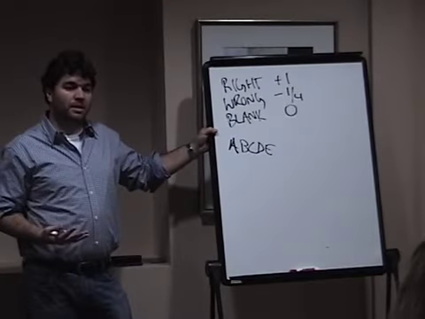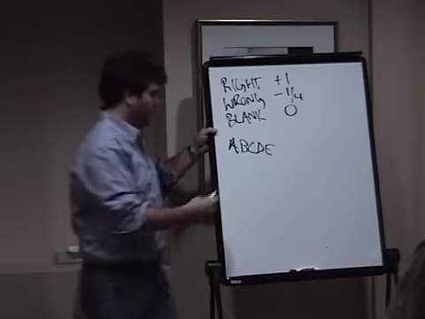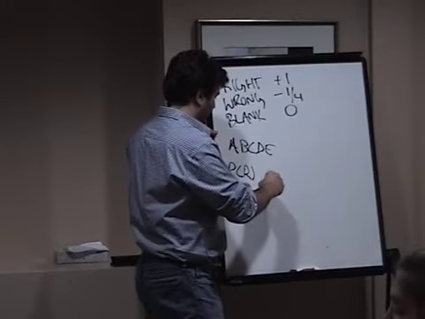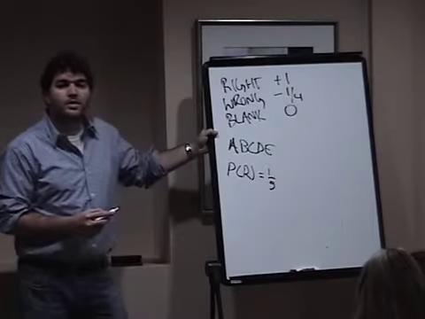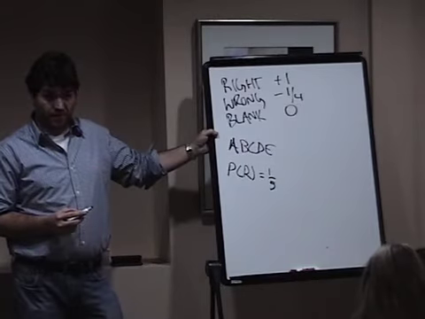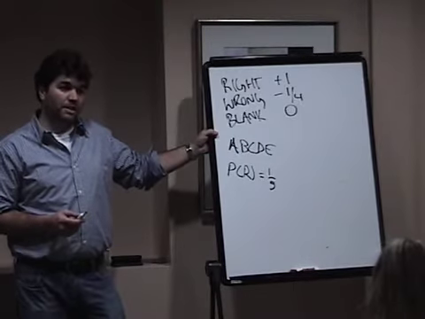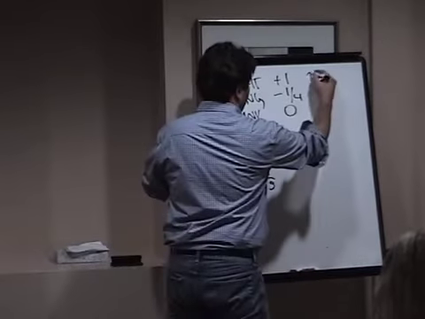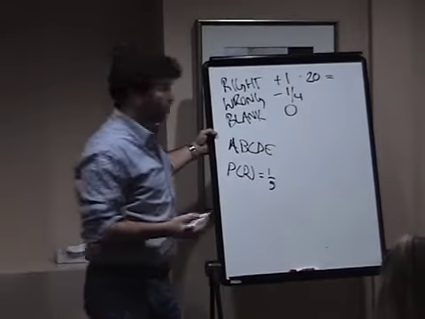What's the probability that we're going to get the question right if we just guess? 20%, or 1 out of 5. So the probability of a right answer is going to be 1 out of 5. So let's do this with 100 questions again. With 100 questions, we would expect to get approximately how many right? 20. So we're going to get 20 right, which gives us how many points? 20 points.